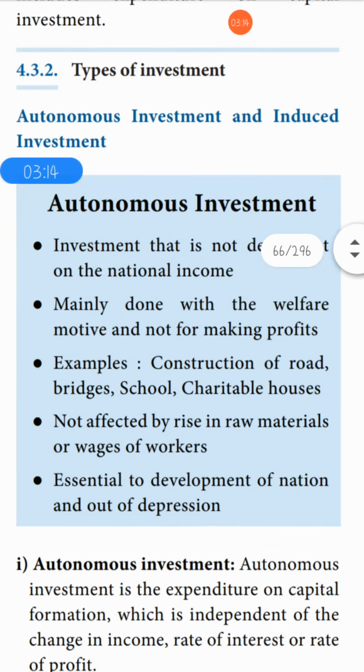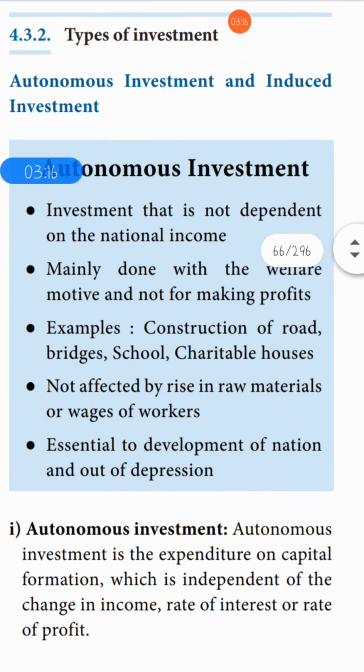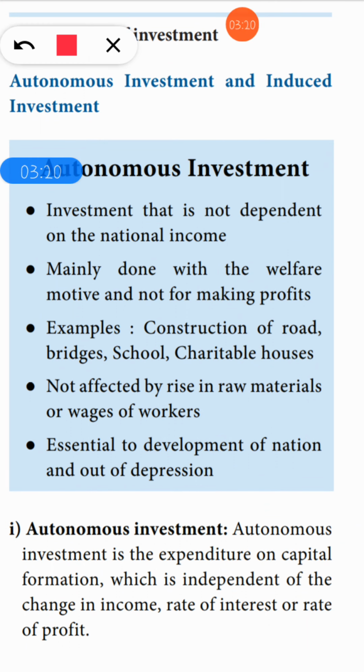Now let us see the types of investment. You have two types: the first is autonomous investment and the second is induced investment. Autonomous investment is investment that does not depend on national income.